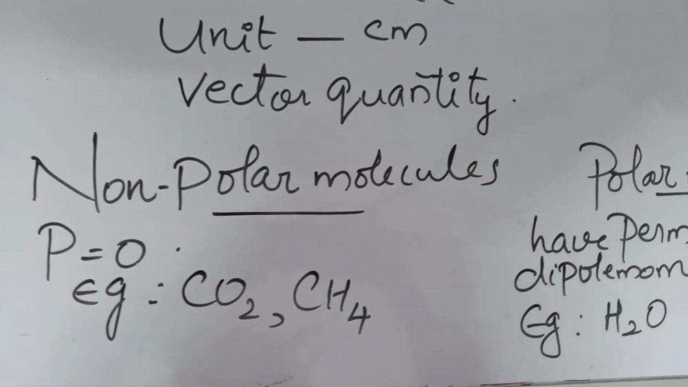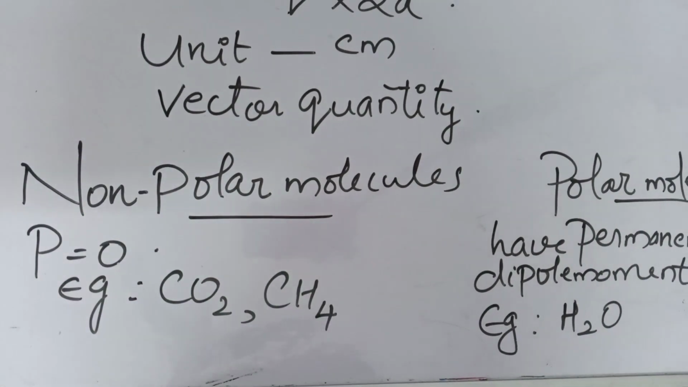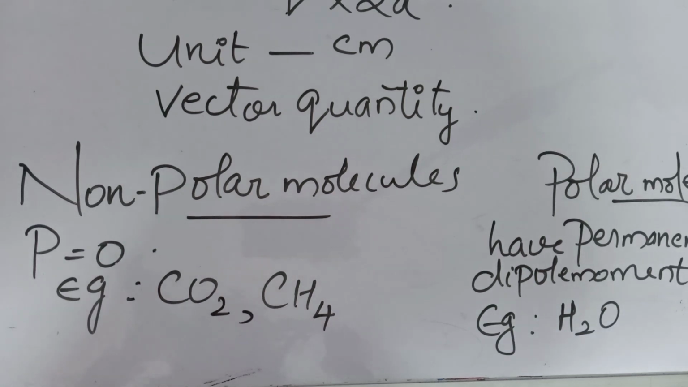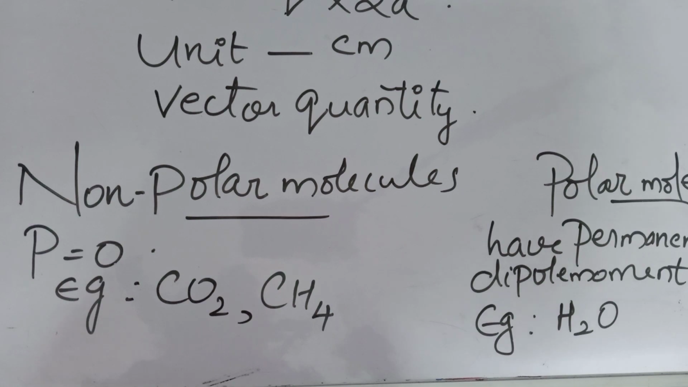Then polar and non-polar molecules. In the case of non-polar molecules, the centers of positive and negative charges coincide. There will be no dipole moment, and the examples are CO2 and CH4. And in the case of polar molecules, they have permanent dipole moment because the positive and negative charges do not coincide. So dipole moment will be there, and example is H2O.